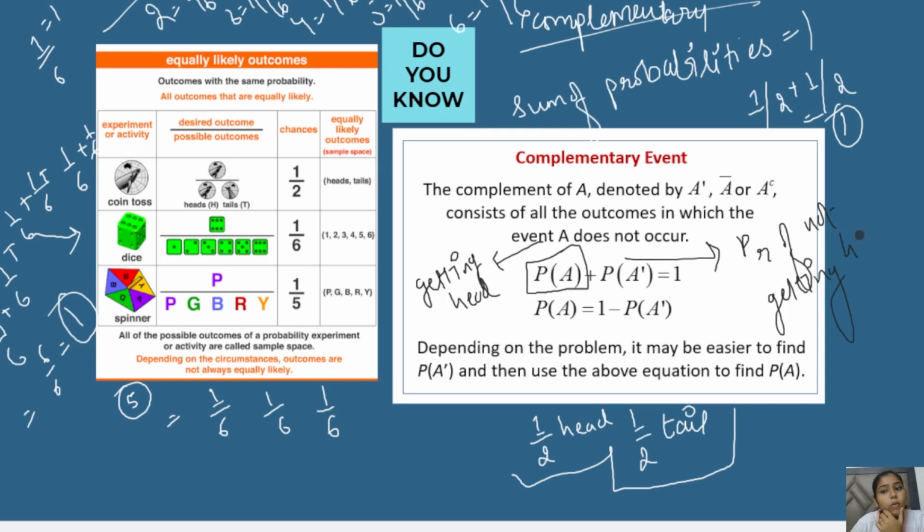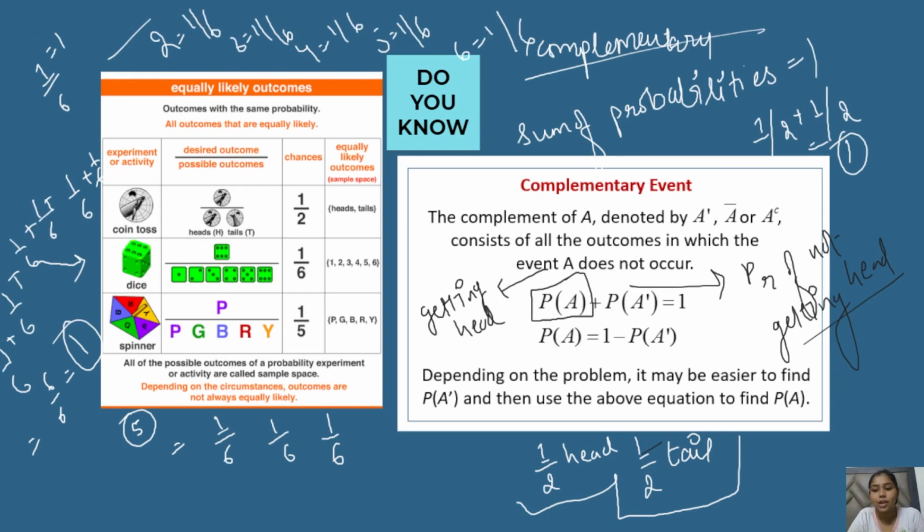They are not saying the probability of getting tail, they are saying the complementary is the probability of not getting head. Either we are getting head or we are getting tail, but complementary means the probability of not getting head. This is what we call complementary events.